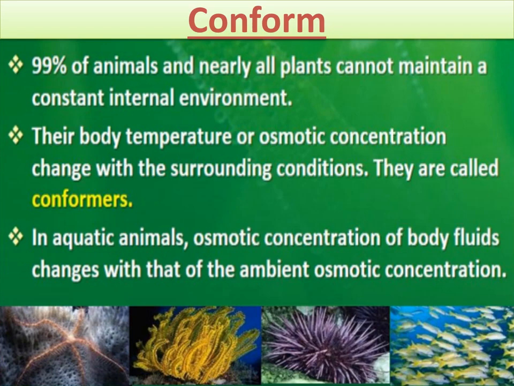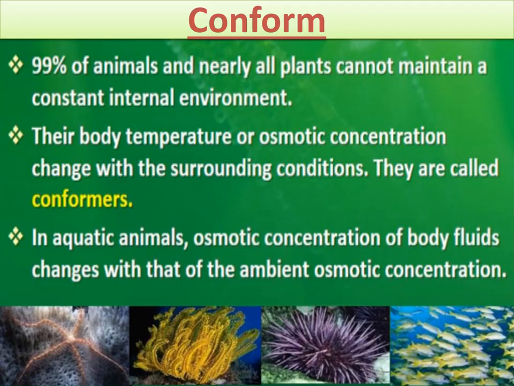Such organisms which cannot maintain a constant internal environment in terms of body temperature or osmotic concentration are called conformers. In aquatic animals, the osmotic concentration of body fluids changes with that of the ambient osmotic concentration.